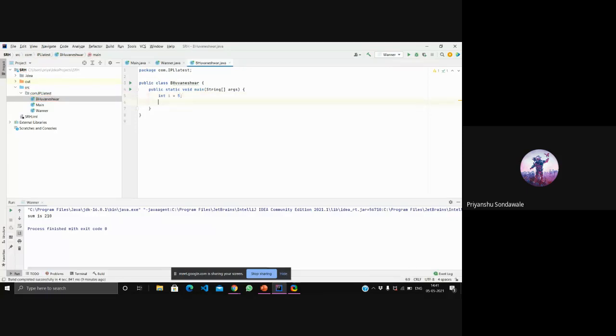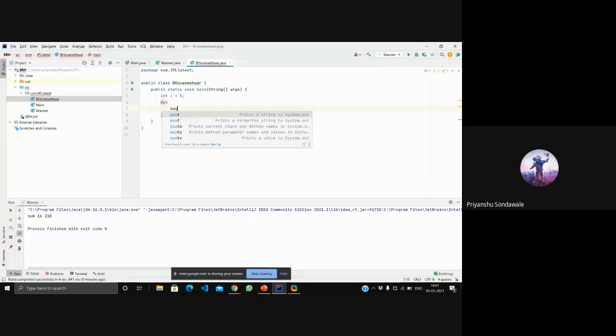After that I'll write a do statement. Inside that do I'm printing "Bhuvi is in Talentio". This is my print statement, and after this print statement I'll increment, i plus plus.